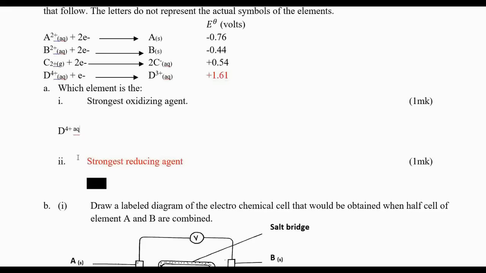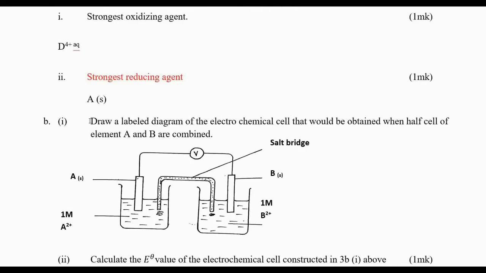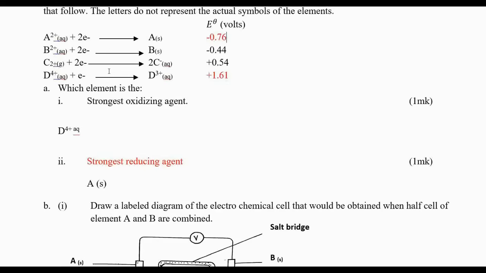So our strongest reducing agent here is element A, as you can see, the most negative. The one that has the highest negative is the strongest reducing agent. The next question is to draw a well-labeled diagram of an electrochemical cell that would be obtained when the half cells of element A and B are connected. So B and A, we have the ones that have negatives.